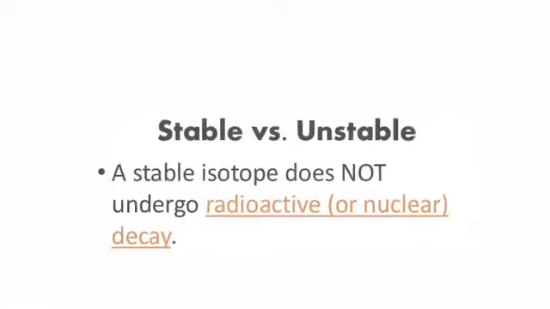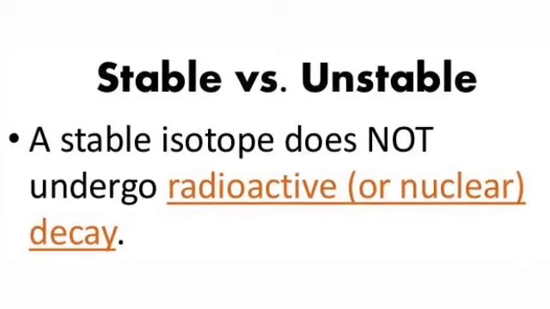Next, there are two types of isotopes. One is stable isotopes and the other is unstable isotopes. Stable isotopes do not undergo radioactive decay.